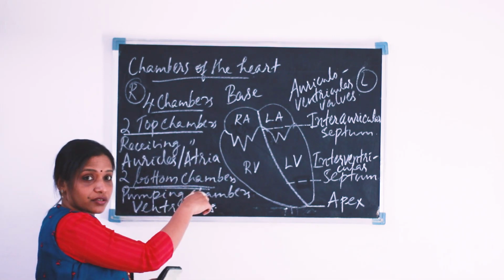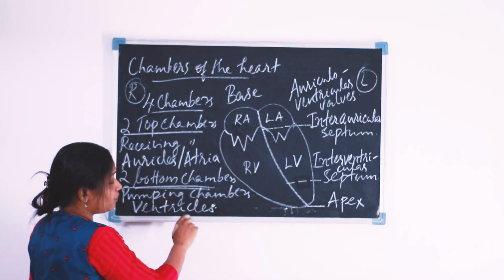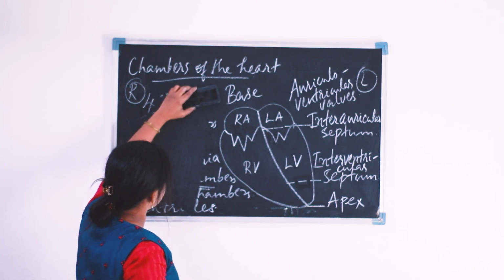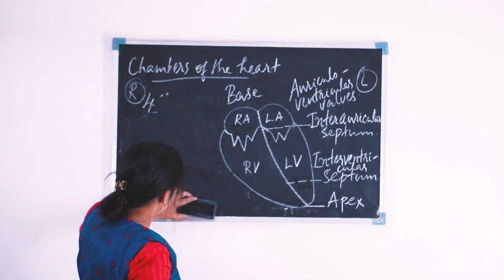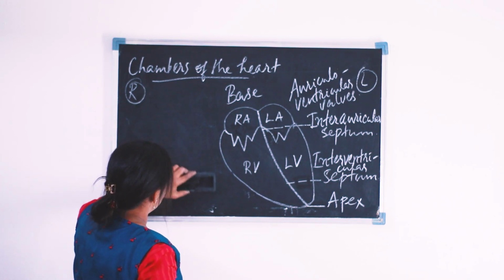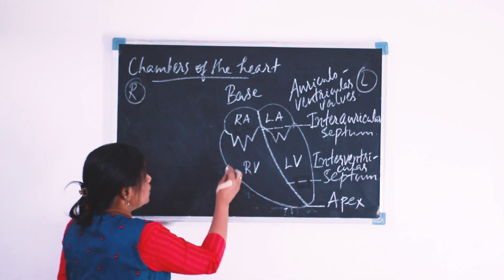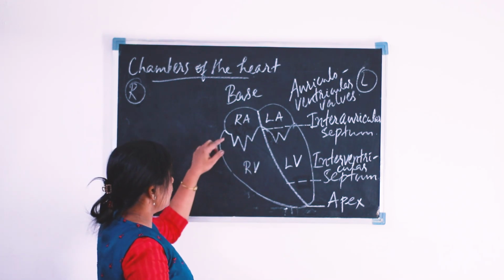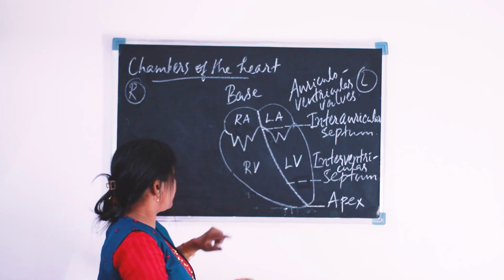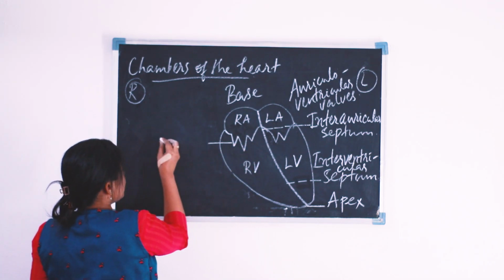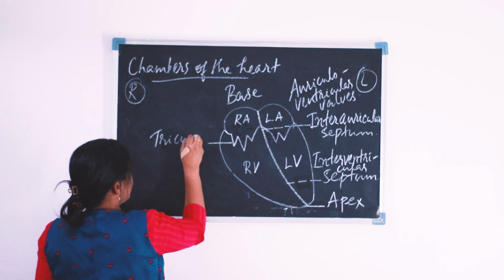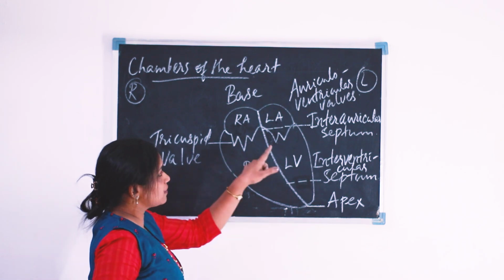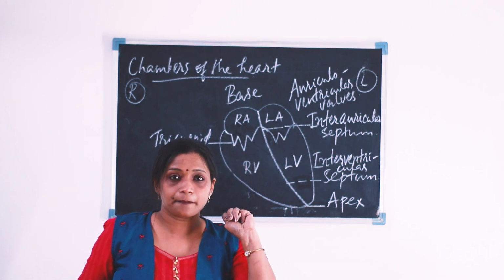I am rubbing the names of the two chambers, the auricles and the ventricles, and then only I can label it. So the valve present on the right side of the heart, in between the right auricle and right ventricle, is the tricuspid valve, because it consists of 3 flaps, 3 cusps.